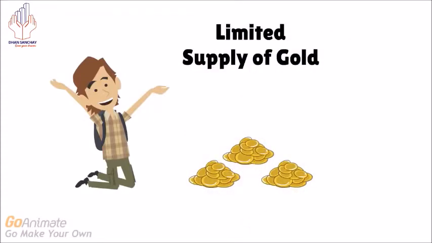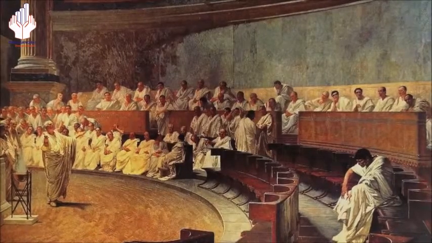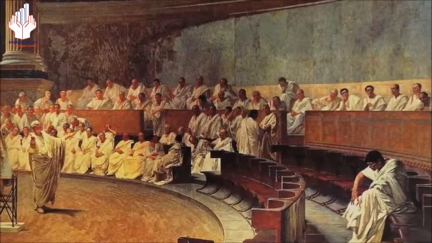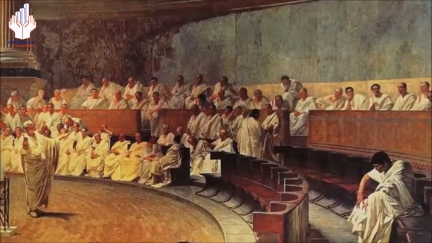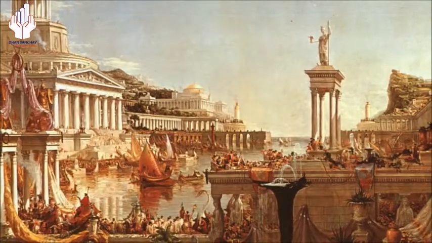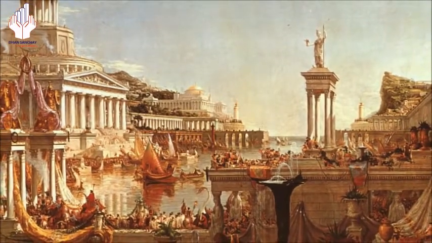The good news, however, is that because there is a limited supply of gold in the world, Billy will not be able to find a new gold mine every day and inflate the money supply even more. However, inflation can also occur when governments inflate the money supply. For example, in ancient Rome, the Caesars needed to find a way to fund their massive armies and public works projects without reducing their incomes.